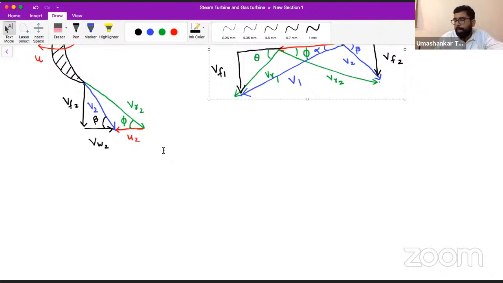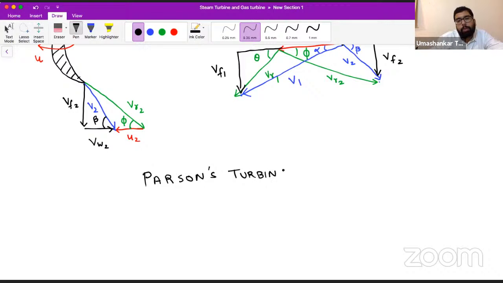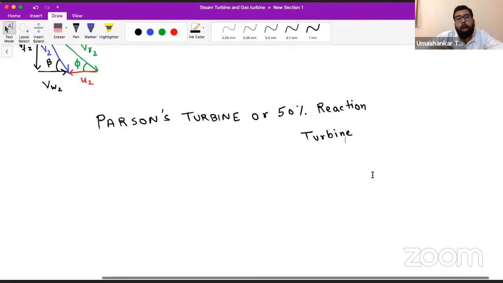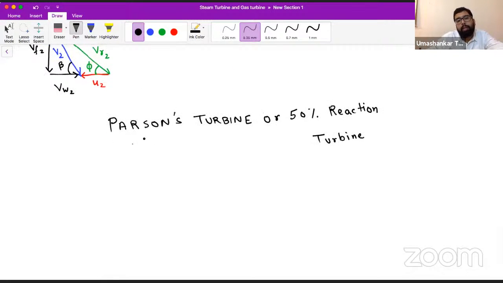Now, if I talk about the Parsons turbine, the 50% reaction turbine, I may choose to call it whatever I want. So how will you make the velocity diagram of the Parsons turbine or 50% reaction turbine?